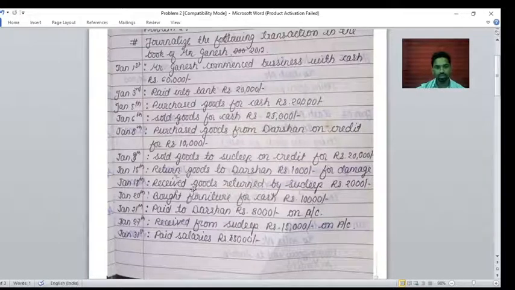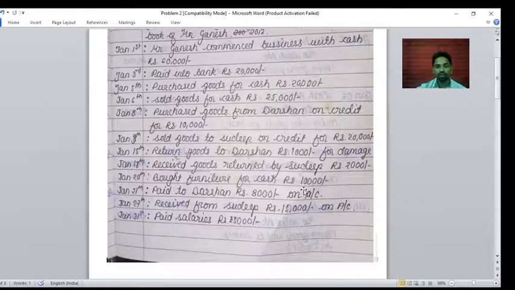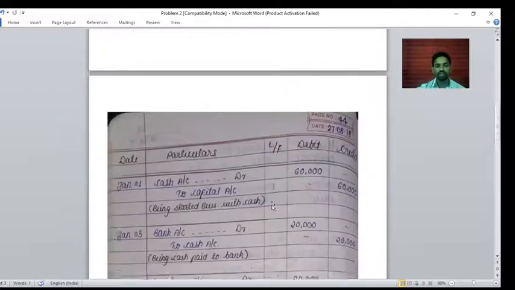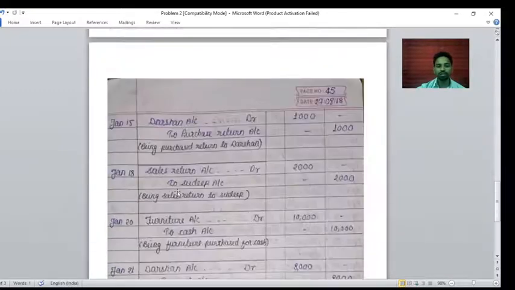Okay, so this business is a receiver, right? Business is a receiver and Sudeep is a giver. So what will be the transaction? Sales return account debit to Sudeep account credit, because Sudeep is a person and it will come under the personal account. What are the personal rules? Debit the receiver, credit the giver. Sudeep is the giver, that's why it is credit. And sales return is a loss, that's why it is debit.